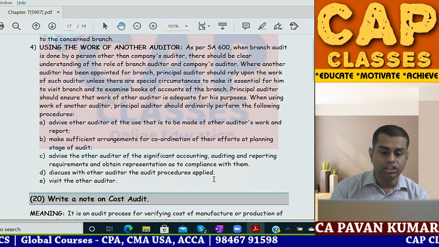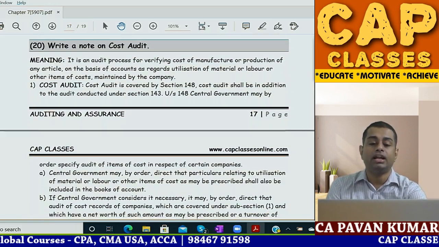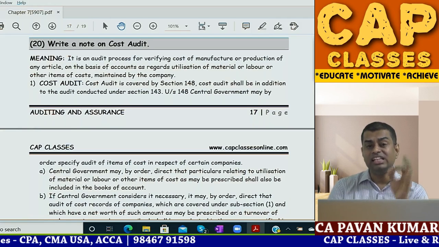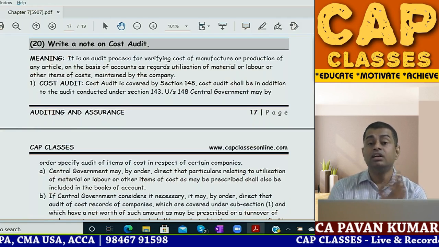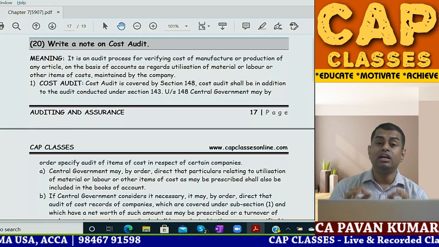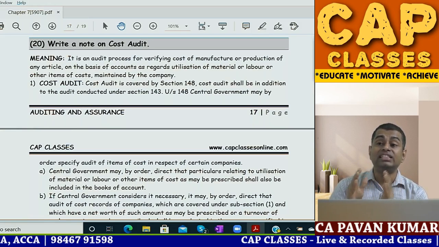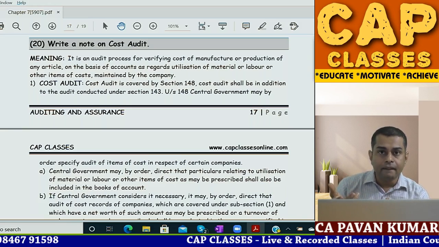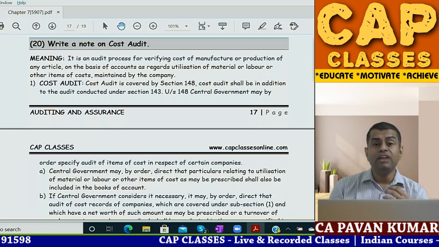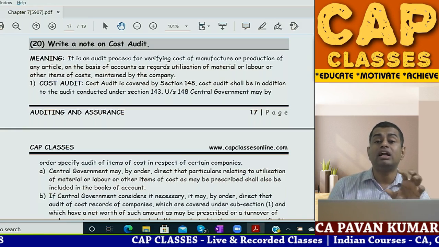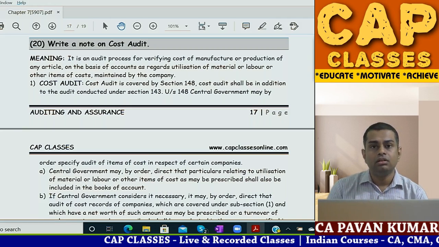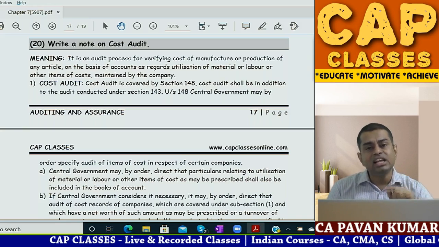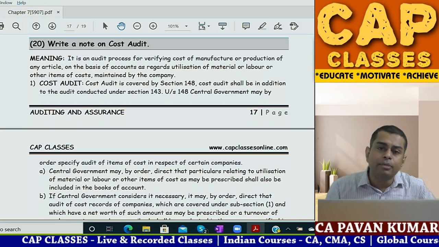The last question is cost audit. Whether maintenance of cost records is required for every company? The answer is no. Imagine there is a company like ICICI Limited. That means it is a company. Imagine if I start a consulting firm, Pavan Kumar Consulting Private Limited. What cost records Pavan will maintain? What cost records ICICI Bank will maintain? What cost records a software company will maintain?